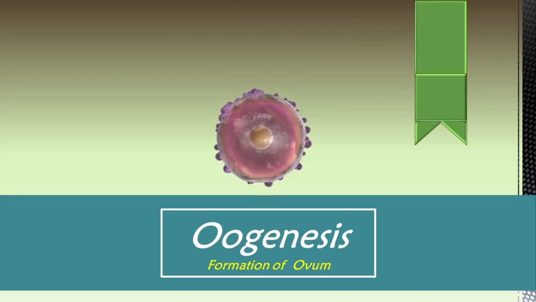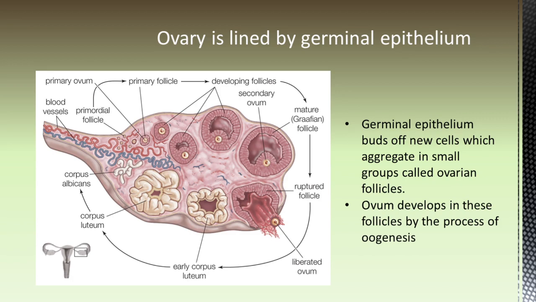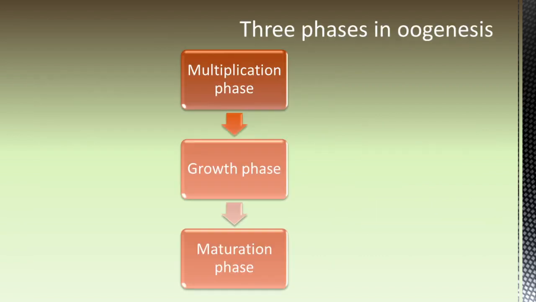Next, let us see the formation of ovum, which is oogenesis. Oogenesis occurs inside the female gonad, that is the ovary. Like in the case of testis, the ovary is also lined by the germinal epithelium. The germinal epithelium will proliferate, and the cells which are formed from these germinal epithelial cells will aggregate and form ovarian follicles, and ovum develops inside these ovarian follicles by the process of oogenesis.